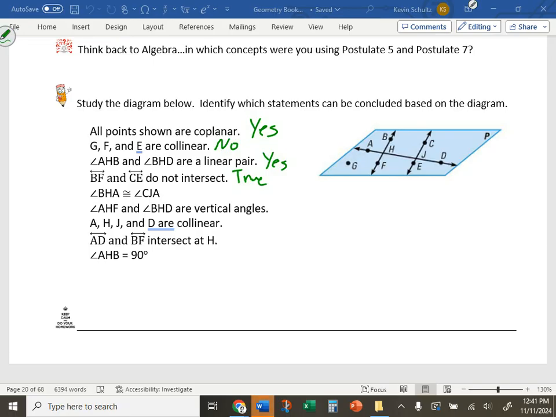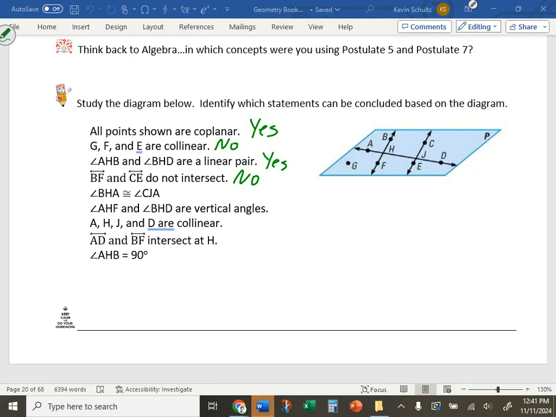Because they are adjacent? Well, we're talking about lines. Lines can't really be adjacent. The angles can be adjacent. What would determine whether or not BF and CE intersect? Well, I should say, when I say true, what I mean is no, we cannot conclude that.